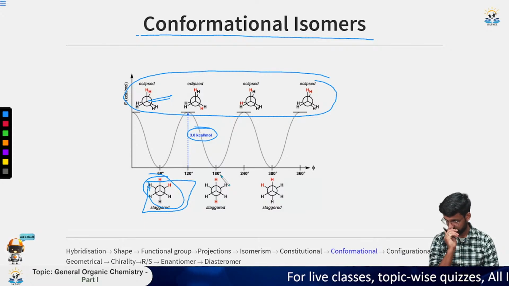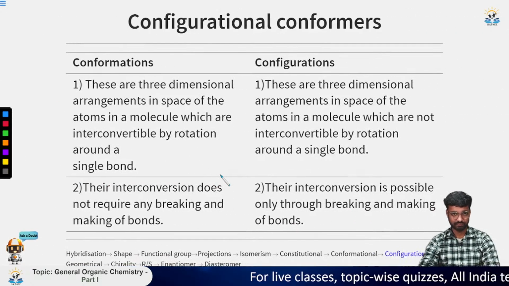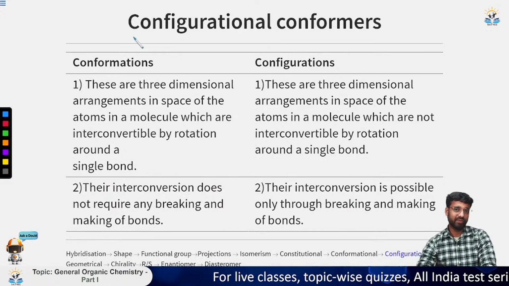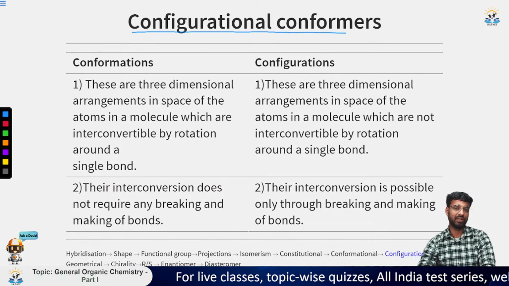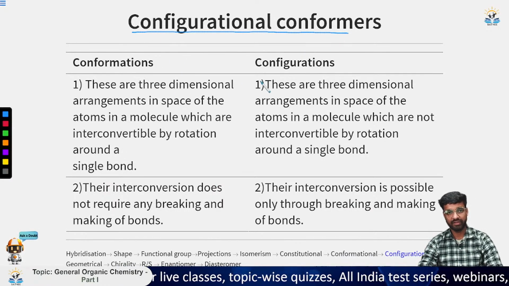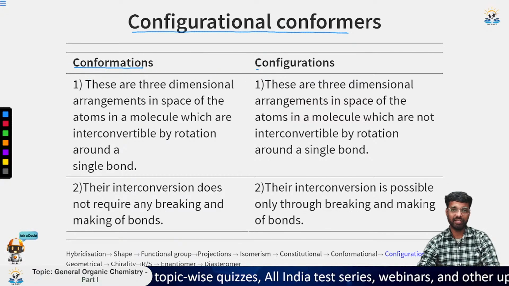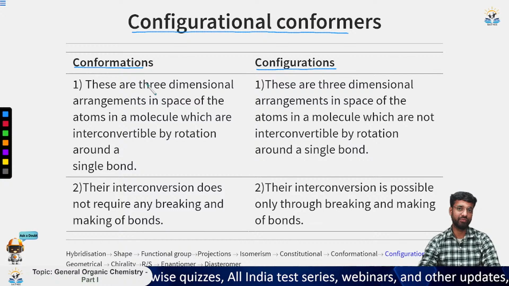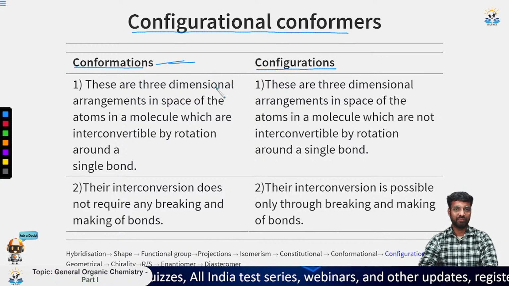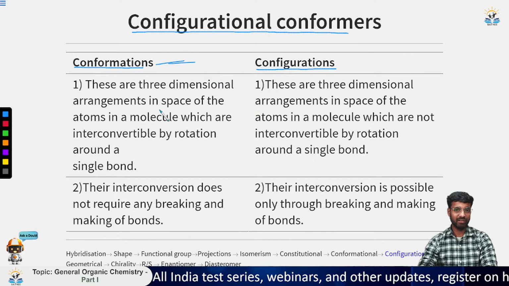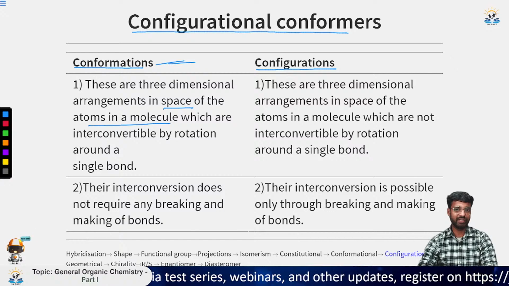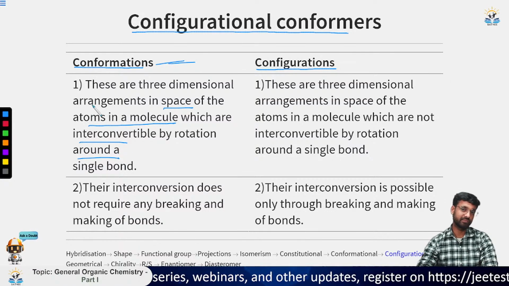So let us move to another thing, that is configurational. If you want to know what is configurational isomer, you must know the difference. By knowing the difference, you can easily say what is configurational. The conformational isomers are the 3D arrangement in space of the molecule which are interconvertible by rotation.